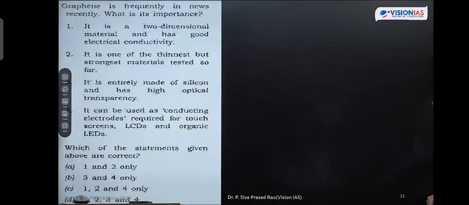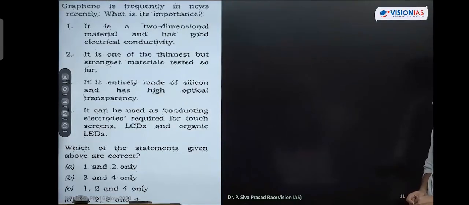So this is the previous question. Graphene is frequently in the news recently. What is its importance? It is a two-dimensional material and has a good electrical conductivity. It is one of the thinnest but strongest materials tested so far. Next one is it is entirely made up of silicon and has high optical transparency. Next one is it can be used as a conductor electrodes required for touch screens, LCD, and organic LEDs. Answer is 1, 2, and 4.